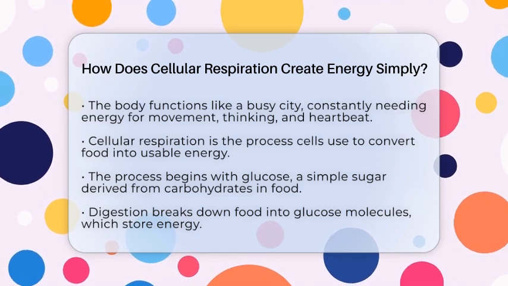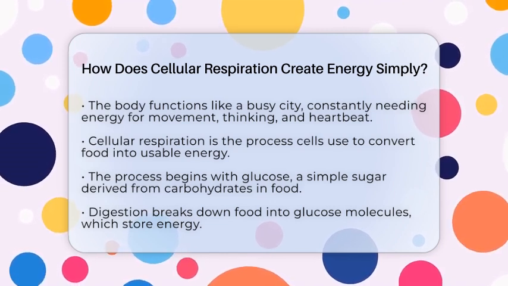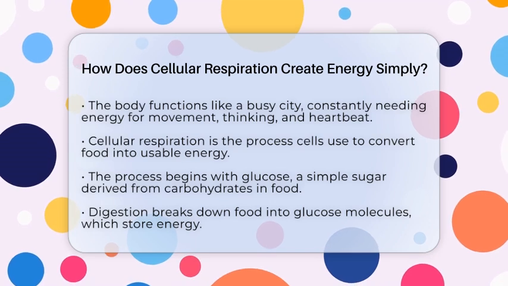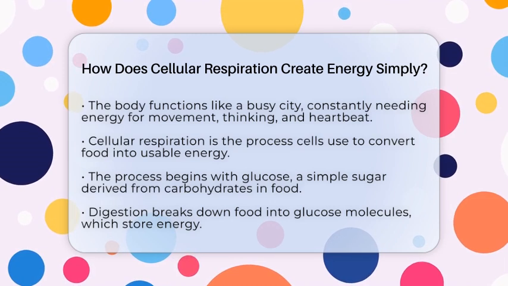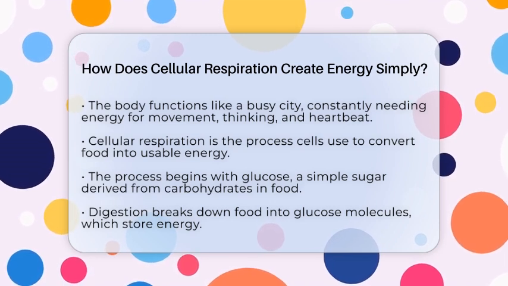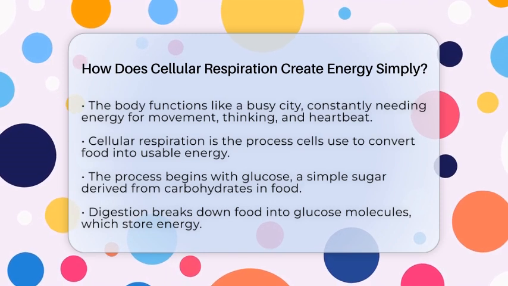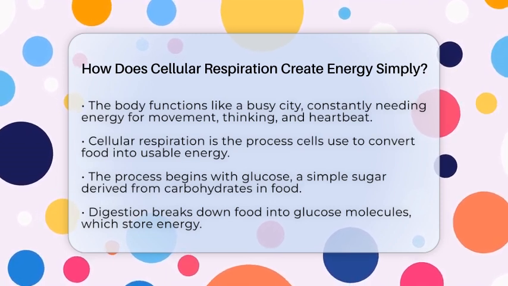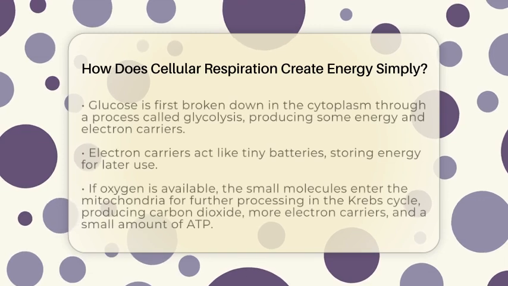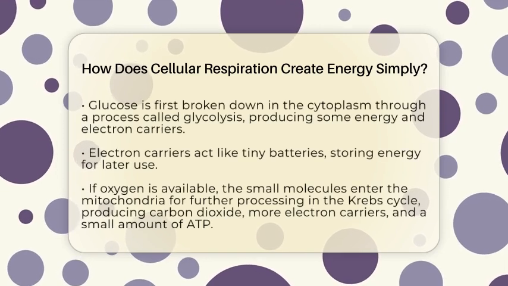Cellular respiration is the process that cells use to make energy from food. It all starts with a simple sugar called glucose, which is found in the foods you eat. When you chew and digest food, your body breaks down carbohydrates into glucose molecules. These molecules are tiny, but they hold a lot of stored energy. Inside your cells, especially in tiny structures called mitochondria, the process begins.